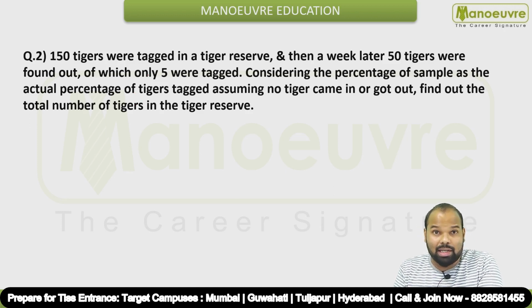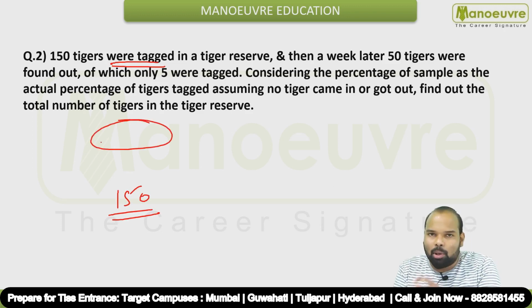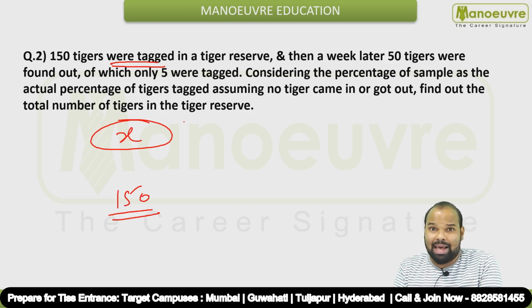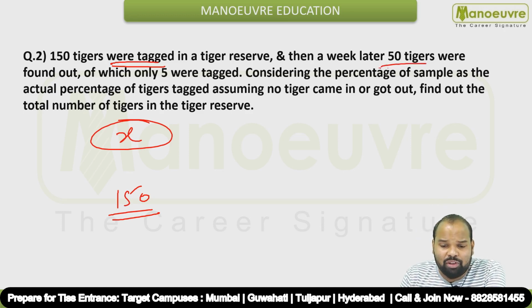You will understand how easy it is. Total 150 tigers were tagged out of some number of tigers in the reserve. That is what we need to find. So let's assume that X number of tigers were there, and out of X tigers 150 tigers were tagged. Then a week later 50 tigers were found out and only 5 were tagged.